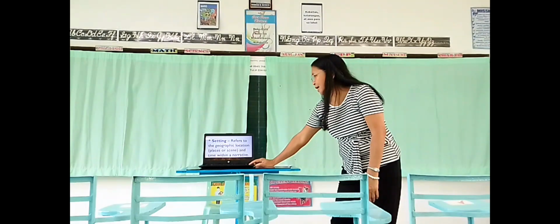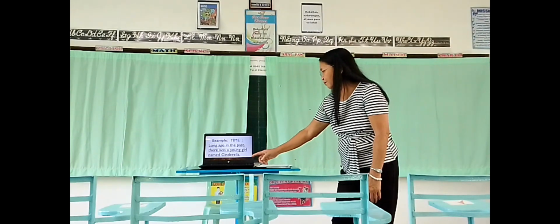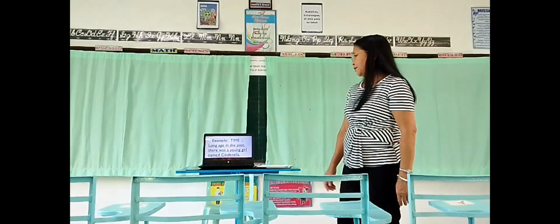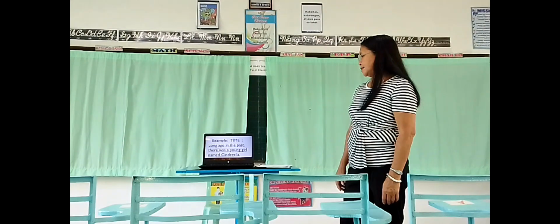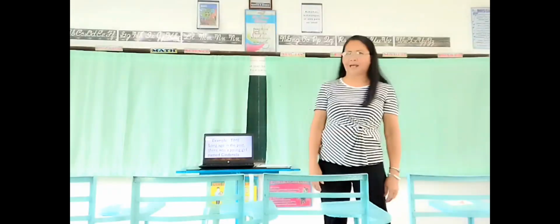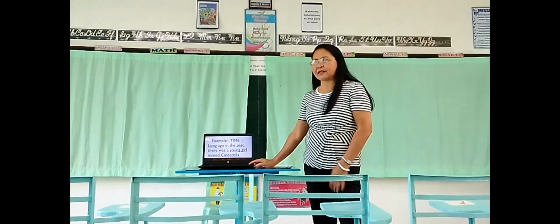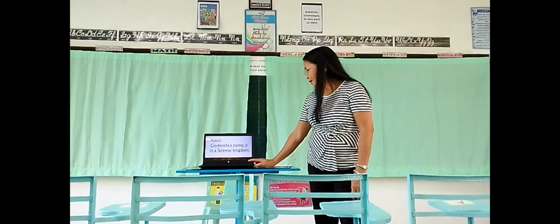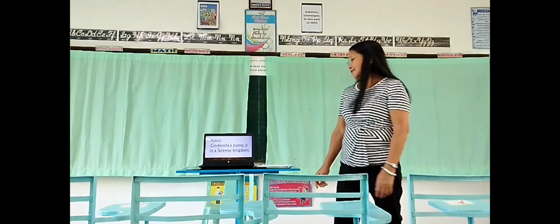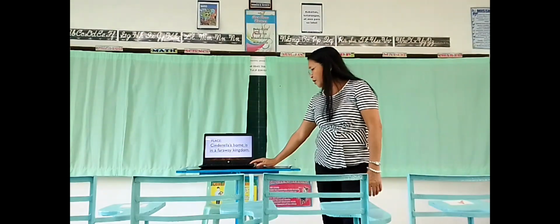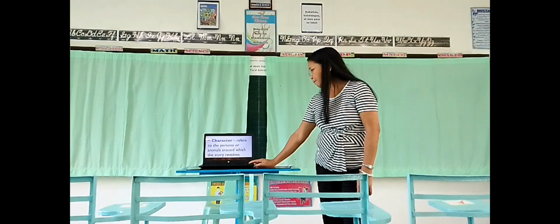Another element of the narrative, we also have the time. For the setting, we also have the time. Long ago in the past, there was a young girl named Cinderella. So what is the time there? Long ago, ma'am. Long ago. And we already have the character Cinderella. Okay, place: Cinderella's home is in a faraway kingdom.